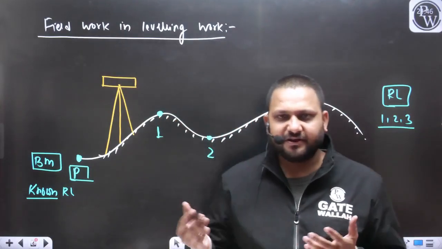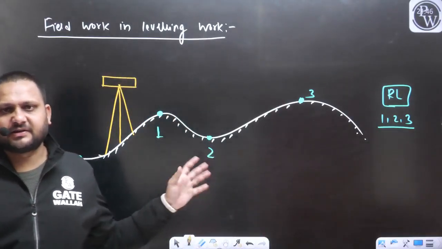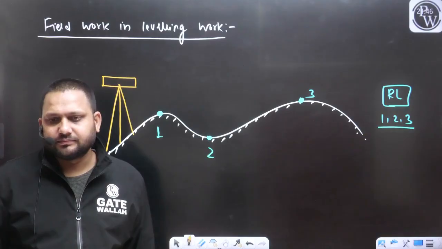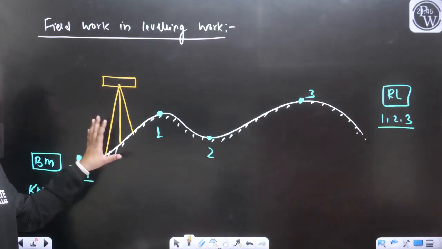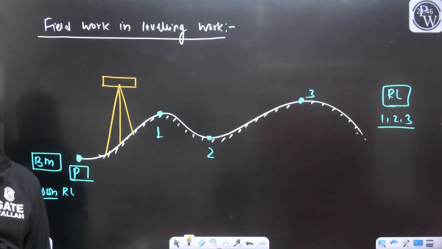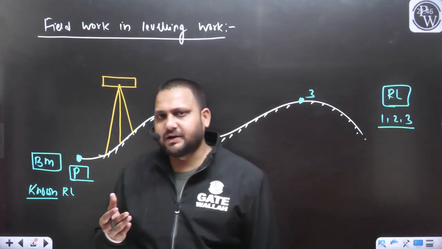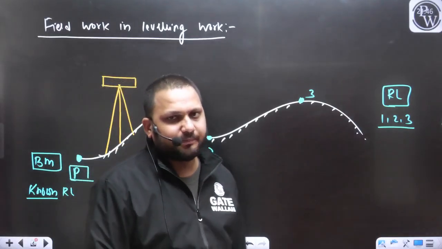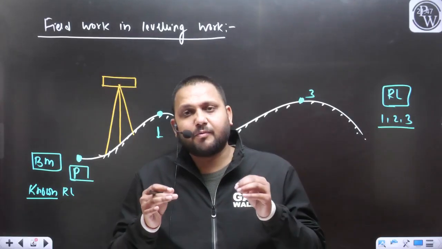What will you achieve if you go for the centering? Because this instrument we have not placed on any station, randomly as per the suitability. Where I can place the instrument will totally depend upon from which position I can take the maximum observations, the maximum number of readings. This is the purpose. On that basis we have selected the location. Centering is required when you have to do the measurement from a particular point.